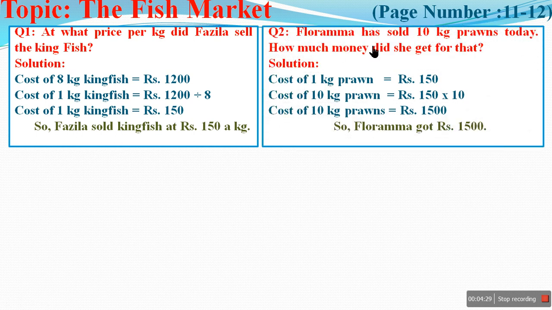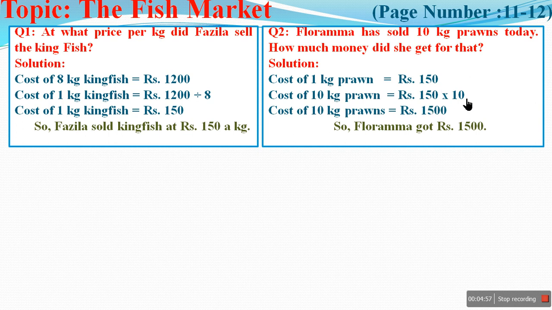Question 2. Floramma has sold 10 kg prawns today. How much money did she get for that? Let us take the answer. Solution. Cost of 1 kg prawn is rupees 150. Cost of 10 kg prawn is rupees 150 into 10, because 10 means 150 plus 150 plus 150, up to 10 times.